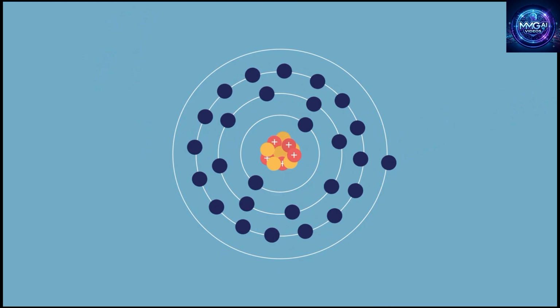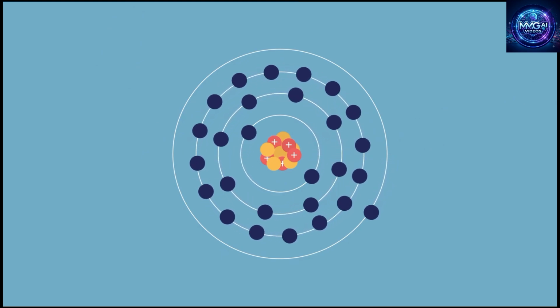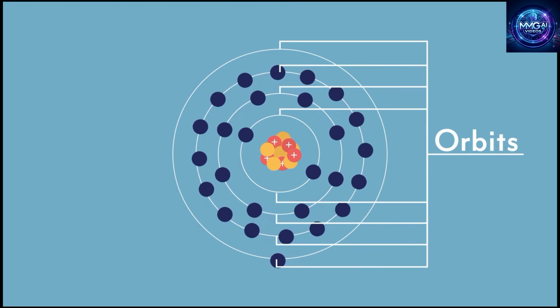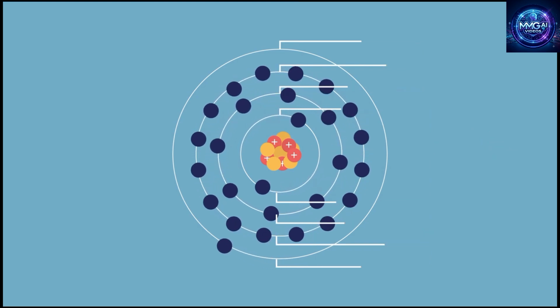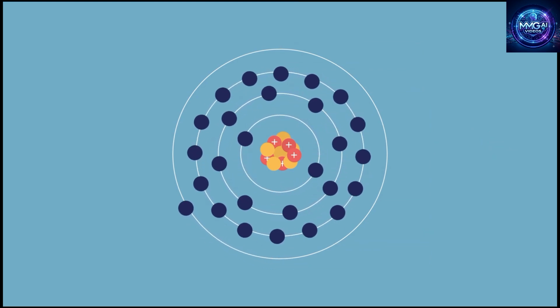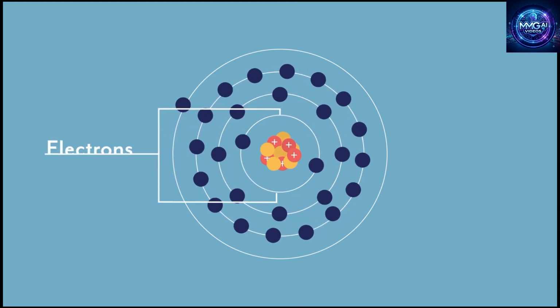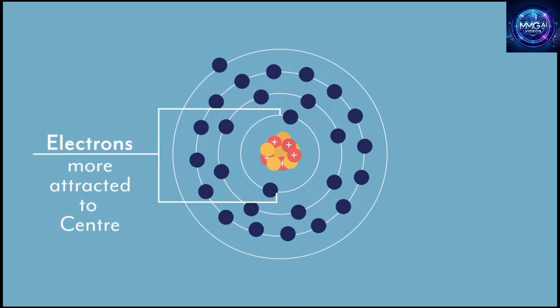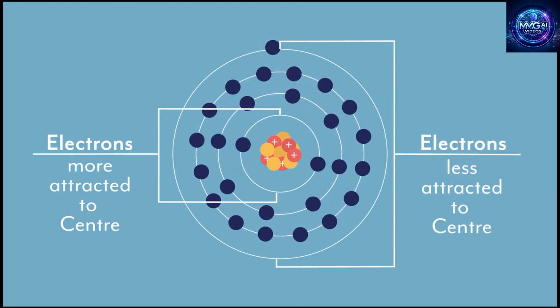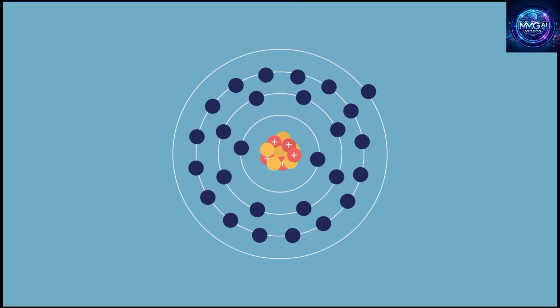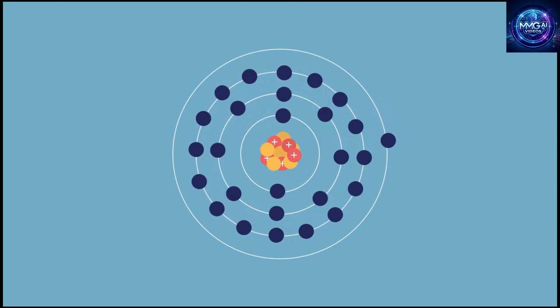The structure of an atom is the perfect way to understand this. It has various orbits which have electrons in it. The charge of protons is what keeps the electrons glued to the atom. And logically, we know that the electrons closer to the nucleus are more strongly attracted to the center as compared to the electrons in the outer orbits. But also note that electrons will repel electrons.